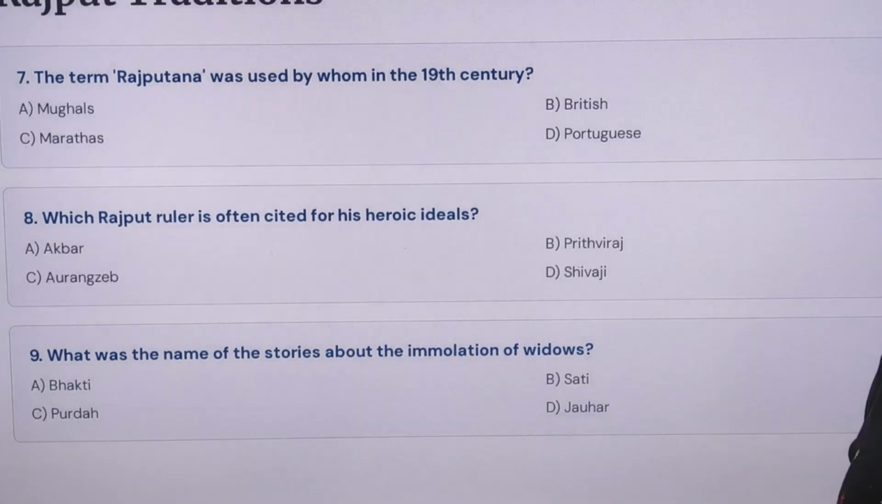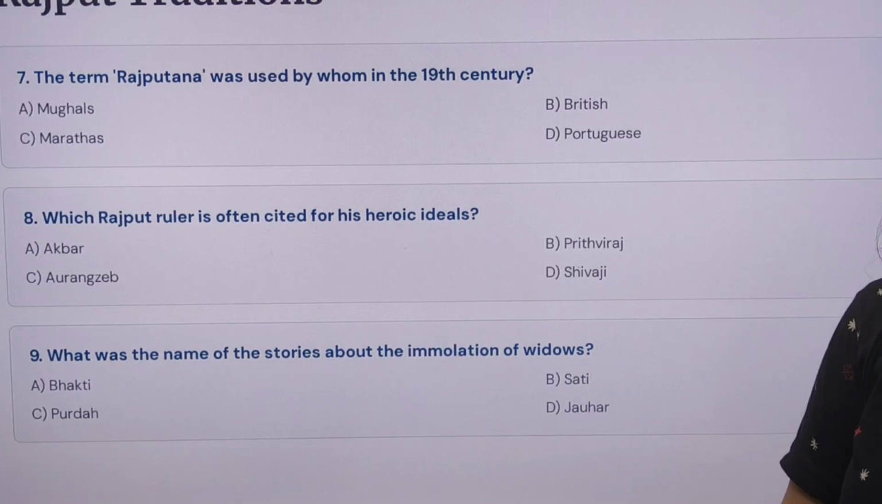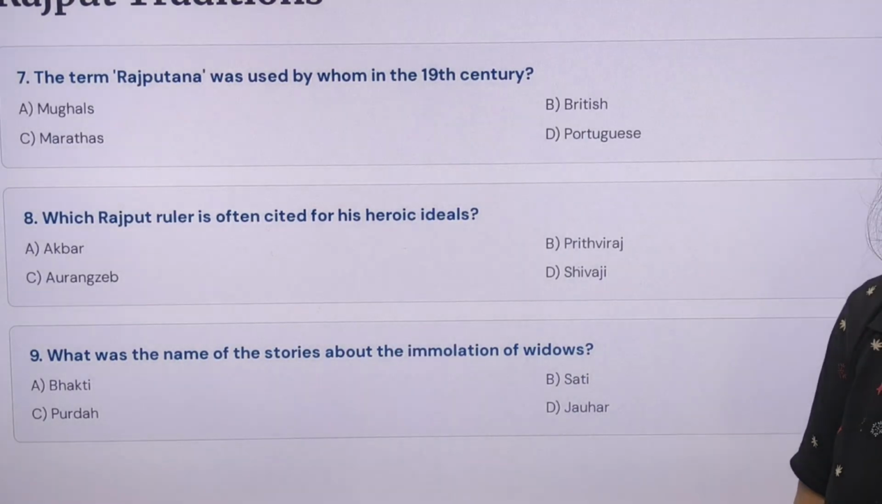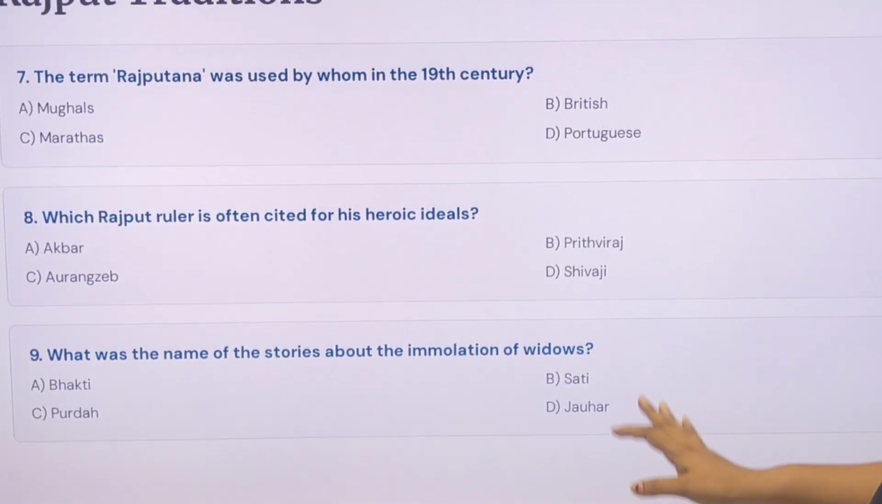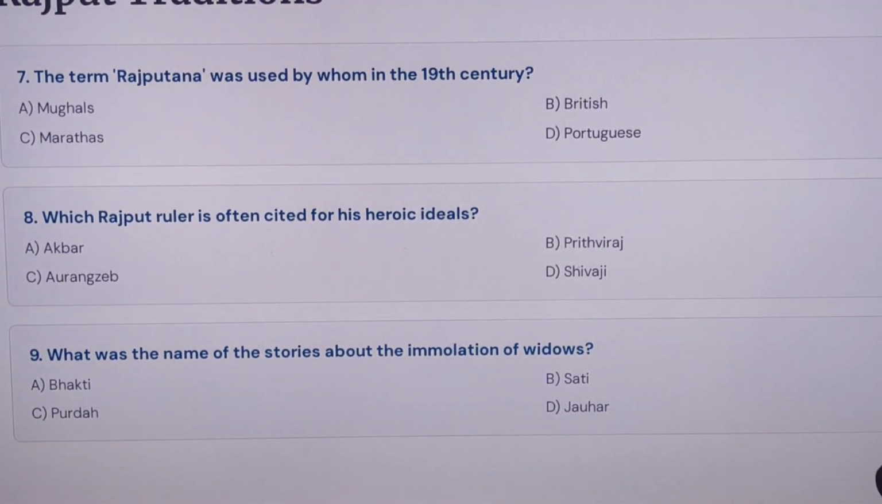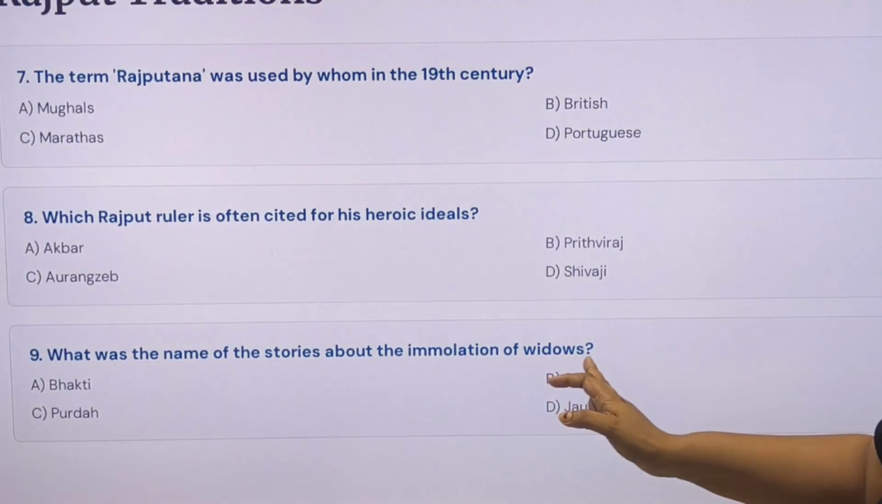And we have serials also. You can see and watch. Prithviraj Raso. And Raso means the depiction of heroism. And Chand Bardai wrote about Prithviraj Raso. There are also many writers who wrote about the Prithviraj Raso. And that is the name of the stories about the emulation of the widow.